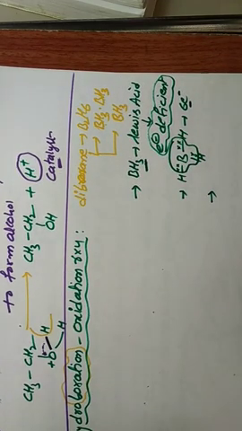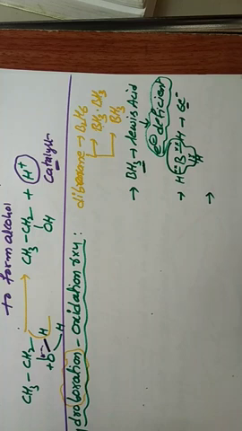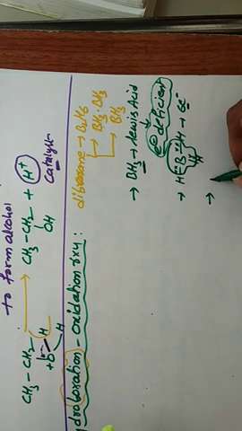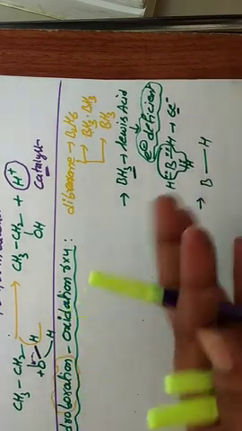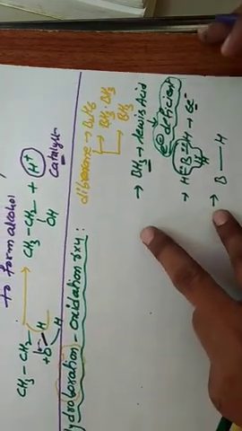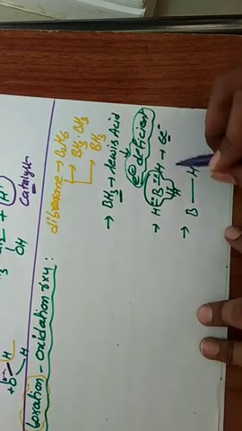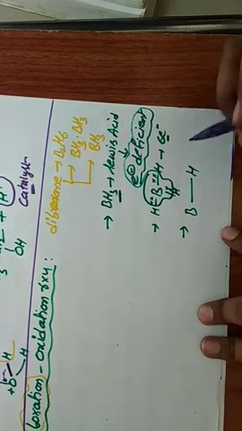In BH3, there are boron and hydrogen. For easy understanding of the reaction, I will take this condition. In BH3, boron hydrogen bonds are there. Compared to boron, hydrogen is more electronegative.